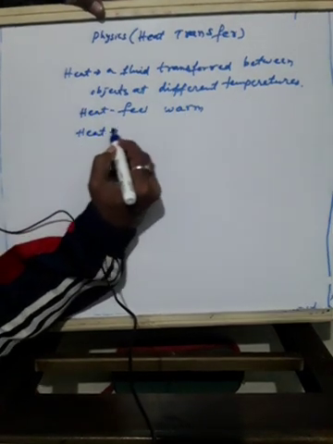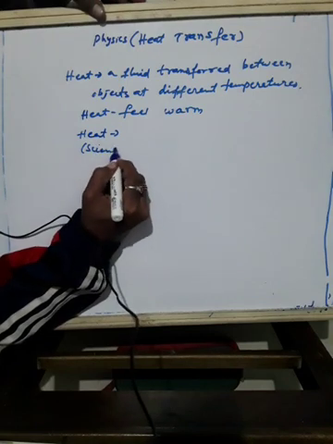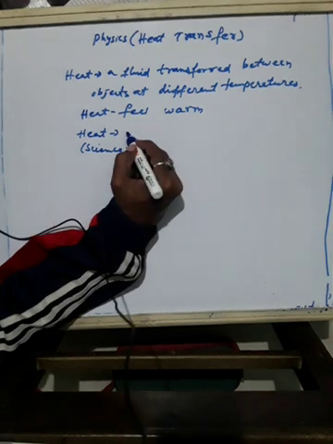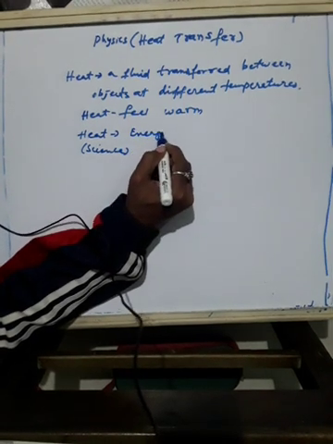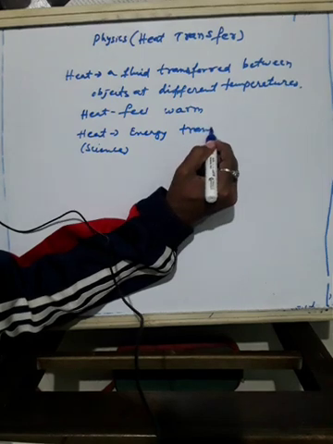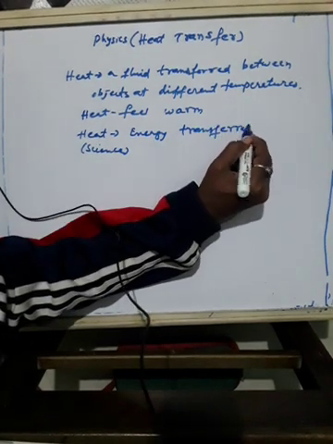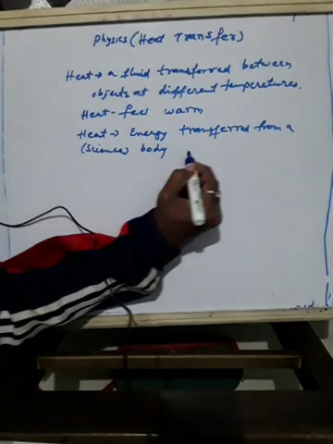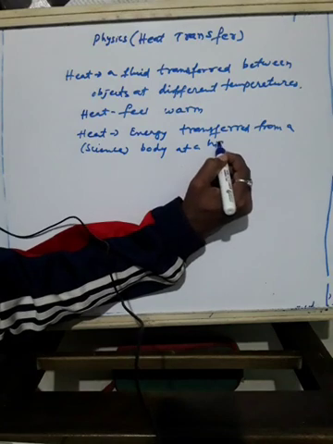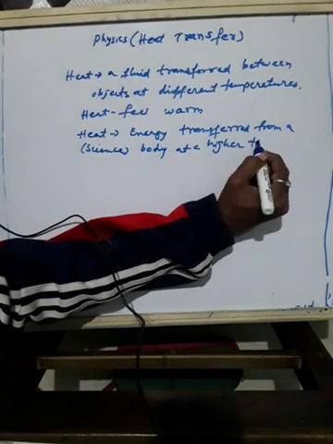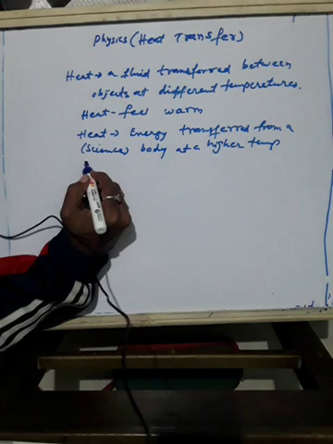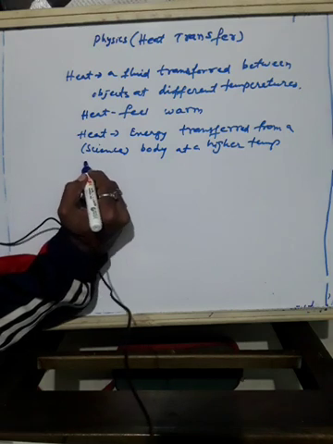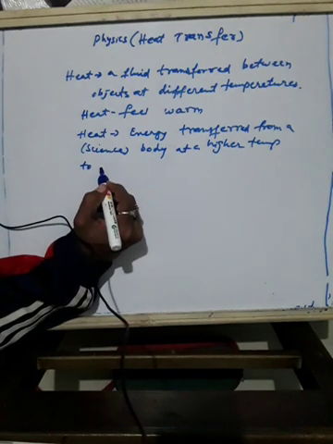As per science, heat is energy transferred from a body at a higher temperature, which is hot, to a body at lower temperature.